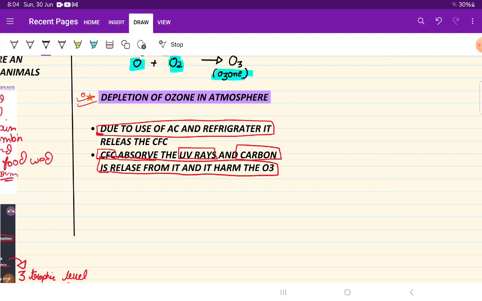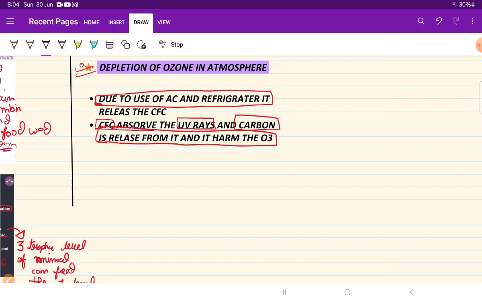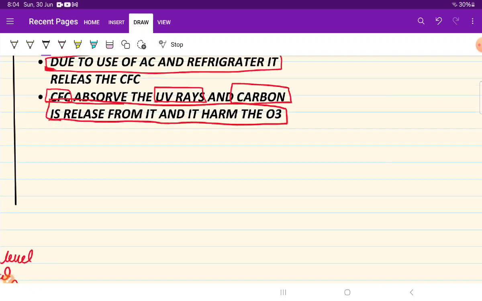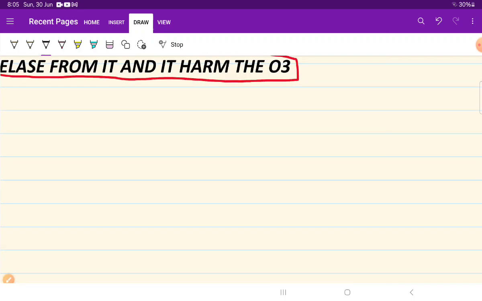So how is the CFC damaging the O3 molecule? So CFC, students, CFC, it goes up to the second trophic level, not second atmosphere level, and it reacts with UV rays.